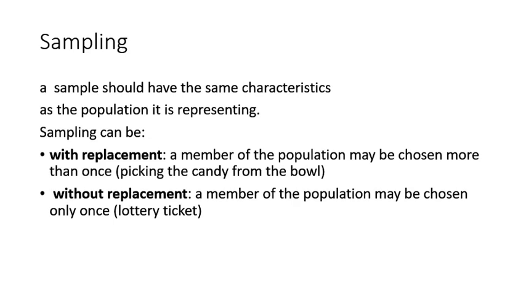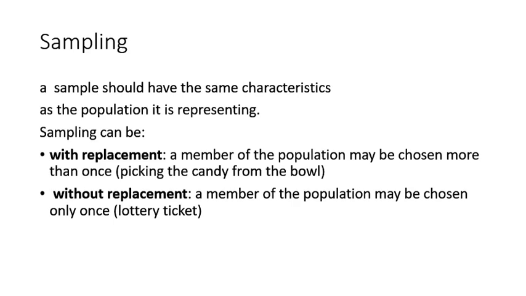Now let's understand what is sampling. Sampling is a process in which a sample is made out of the population. A sample is a representation of the entire population. Sampling can be with replacement and without replacement. With replacement, a member of the population may be chosen more than once, for example, picking a candy from a bowl.